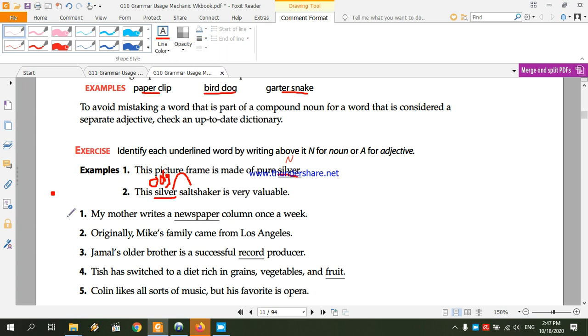Example number 1. My mother writes a newspaper column once a week. Okay, so the word newspaper is clearly describing the word column. So it's used here as an adjective as well. Number 2. Originally, Mike's family, let's pretend that we have an underline under the word Mike. Mike's family came from Los Angeles. Here the word Mike is clearly a noun.